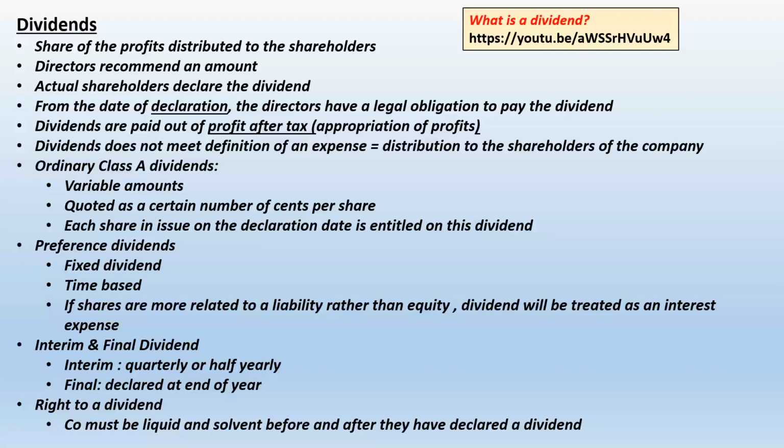Now, there is a last day of registration. So they're going to say all shareholders that were registered shareholders on the 15th of March will receive the dividend. So if I was a shareholder up to the 15th of March, and although the dividend is only going to be paid on the 1st of April, those shareholders who were registered shareholders on the 15th of March are going to receive the dividend.